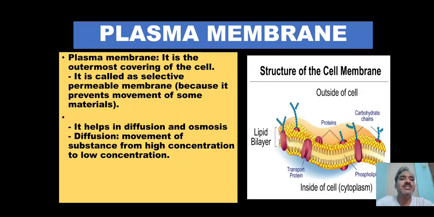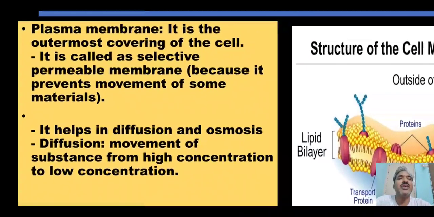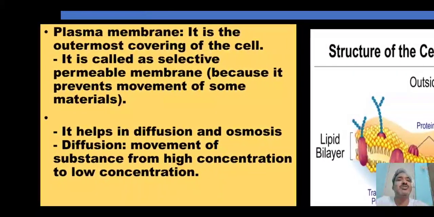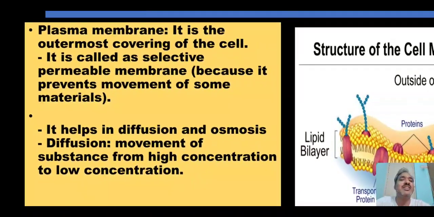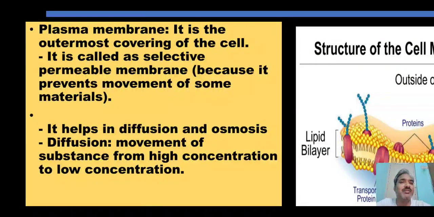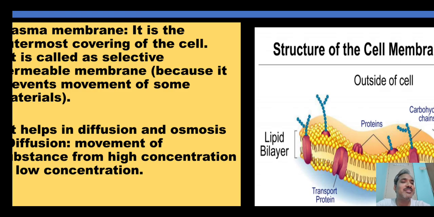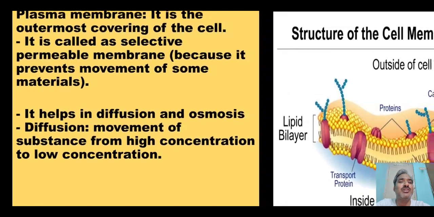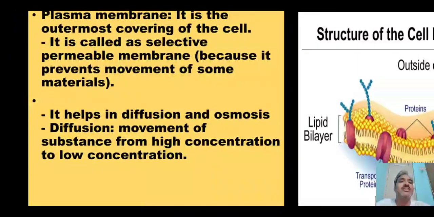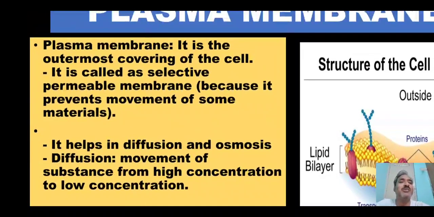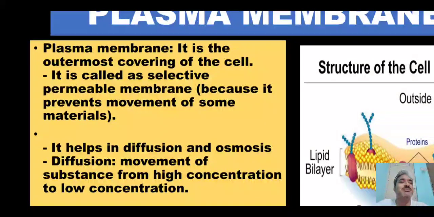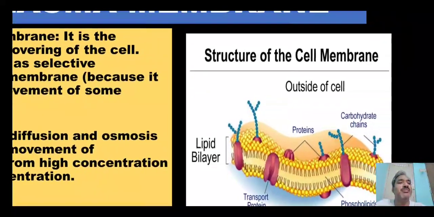Here we can see the properties of the plasma membrane. It is the outermost covering of the cell. It is a selective permeable membrane. It is called that because it allows certain selective things, like water and glucose. It does not allow every substance to go across the membrane.